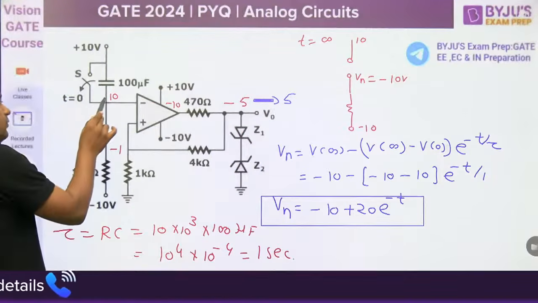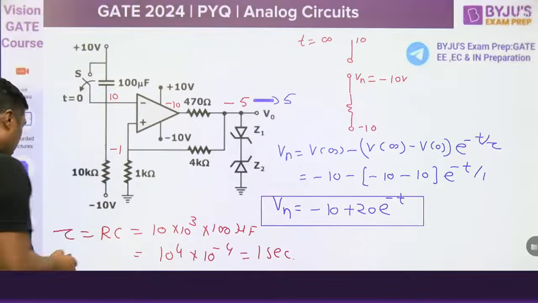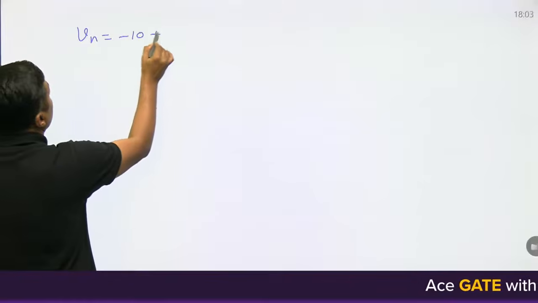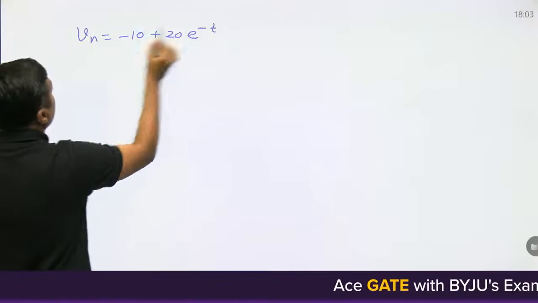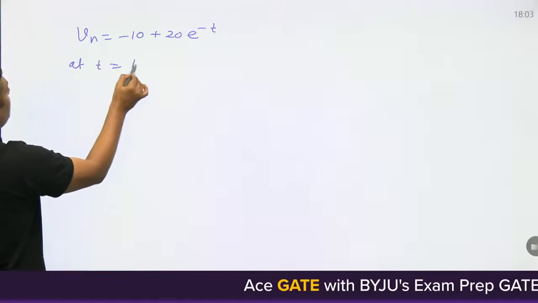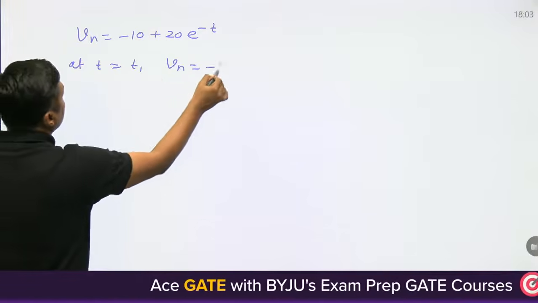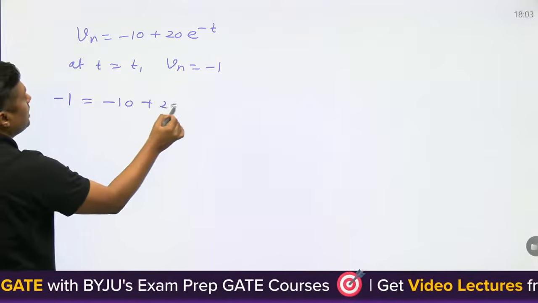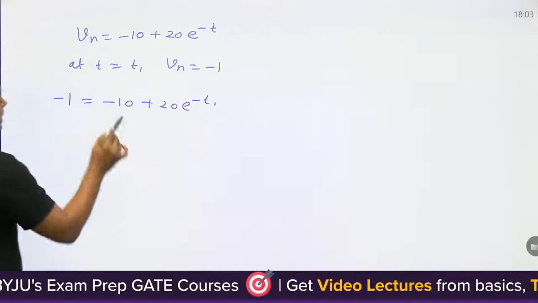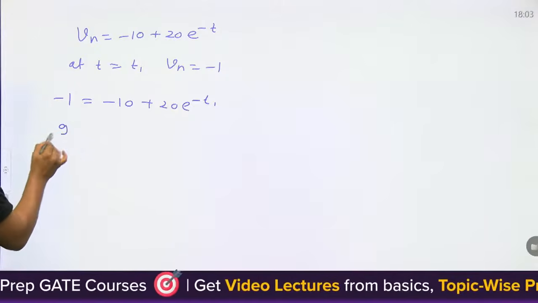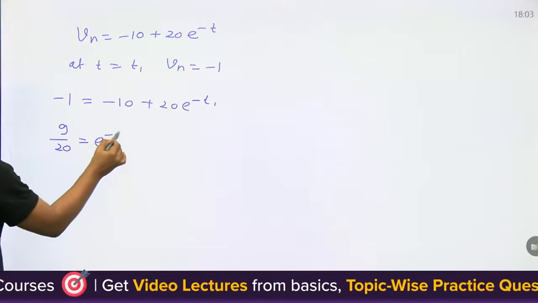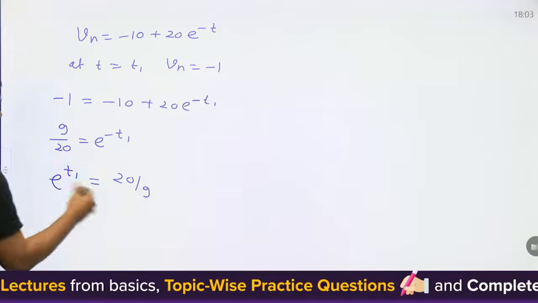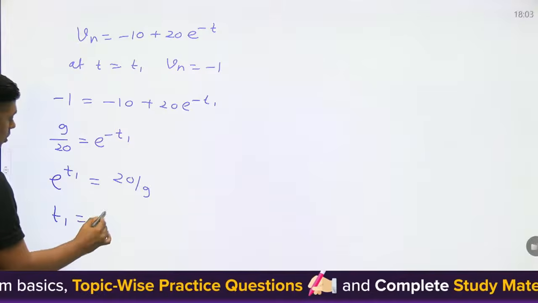What is the value of VN when VN reaches -1? Let it be at t equal to T1. At t equal to T1, VN is equal to -1 and the output will switch. Put here -10 plus 20 e raised to power -T1. Then it will become 9 by 20 is equal to e raised to power -T1, or e raised to power T1 is equal to 20 by 9. Take log.